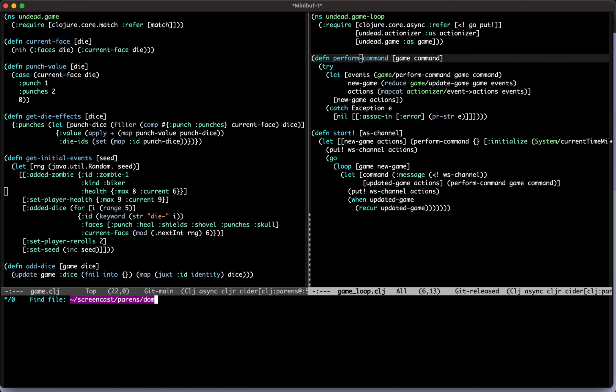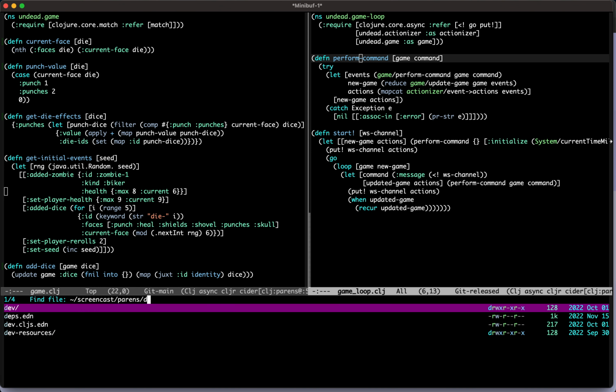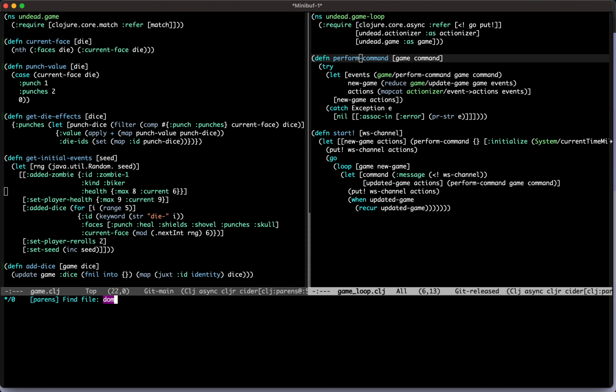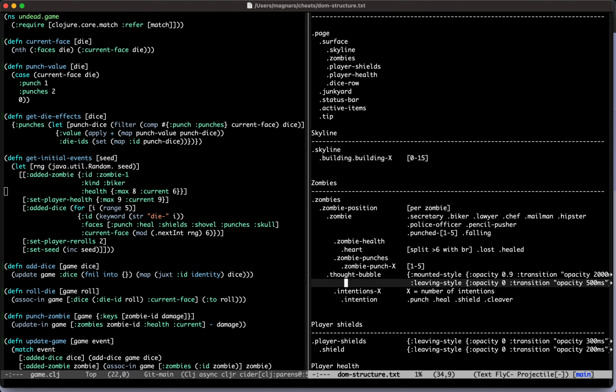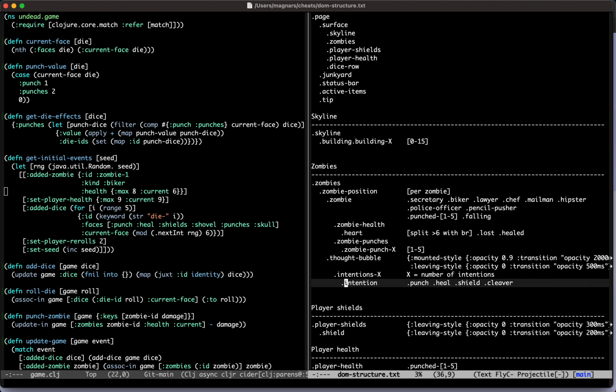Let's see if we have the DOM structure somewhere. Is it in the cheats? It's in the cheats. DOM structure. So intentions. You can see here, zombies have a position, some health, some punches, a thought bubble, and intentions. So when they enter the stage, they will think about what they're going to do, so you can prepare for that specific action. To do this, we actually have to touch the client again, which has been quite a while since we last did it. But here's the cheat sheet for that.